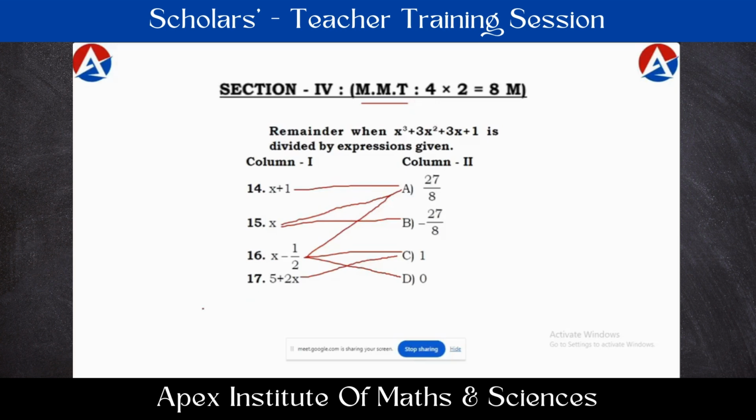Suppose they match this 14th question correctly, they will be awarded 2 marks for this. If they match completely correctly, then only 2 marks will be given. In all other cases, 0 marks here. No partial credit here. So if it is completely correct matching, 2 marks will be given for that. In all other cases, they are going to have 0 marks for that. Okay, it is called matrix matching type or multi matching type.